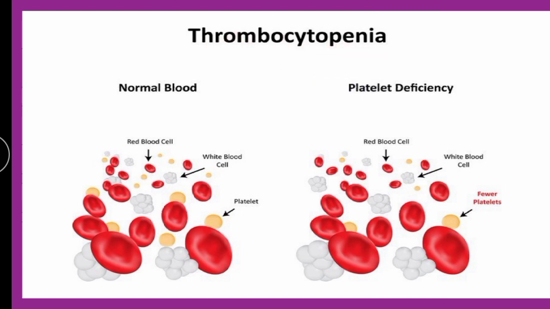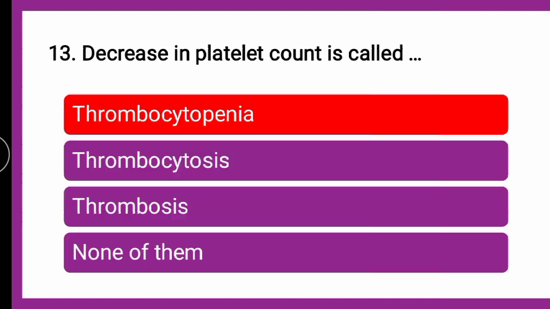Thrombocytopenia is nothing but a decrease in platelets. So how will you remember it? Penia is decrease, and thrombocytes are nothing but platelets. So it is thrombocytopenia, which is a decrease in platelet count. So the correct answer is thrombocytopenia.